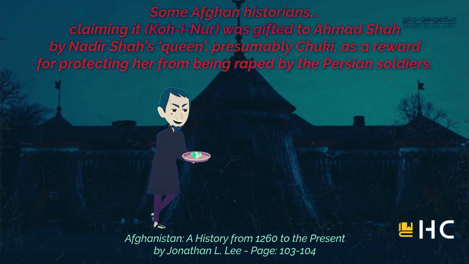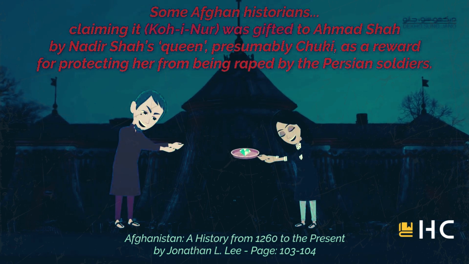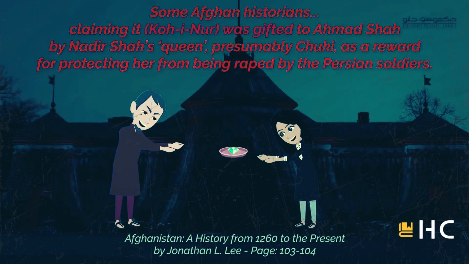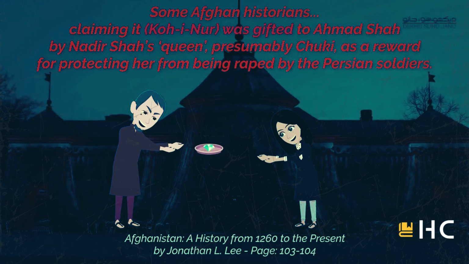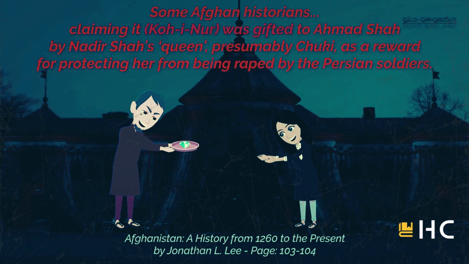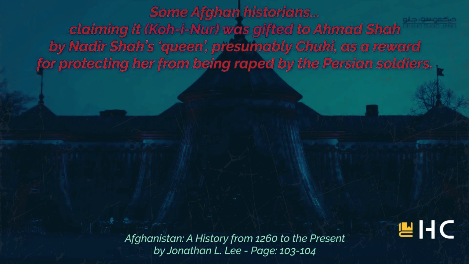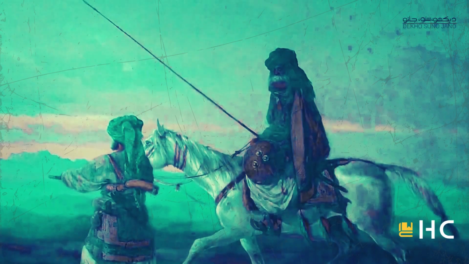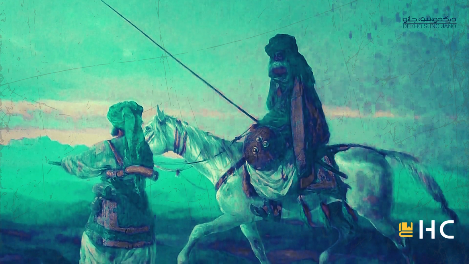Nader Shah had also brought the Koh-i-Noor diamond from Delhi. This diamond was always tied to his arm. Ahmad Shah Abdali also took it off. However, Afghan historians say that Abdali didn't remove the Koh-i-Noor diamond from Nader Shah's arm. They say Nader Shah's queen gifted this diamond to Abdali. Abdali had saved her from being raped by some soldiers. It doesn't matter which version of history is correct.